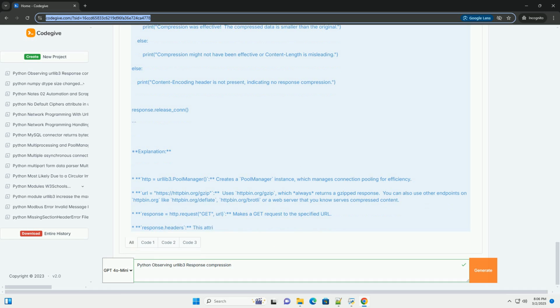response anyway. In this case, urllib3 will not automatically decompress the response because it assumes the client is handling the decompression. If you encounter this scenario, you'll need to manually decompress the response using appropriate libraries like gzip, zlib, or brotli. Forcing compression, less common.